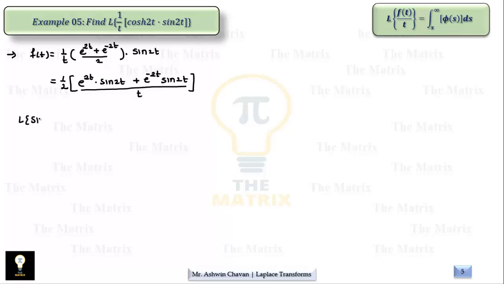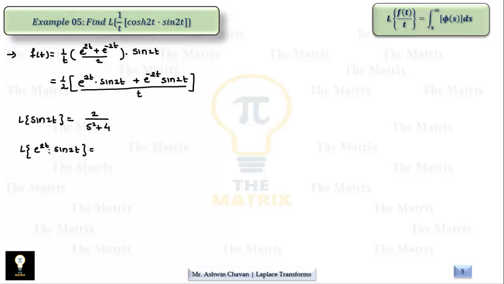So Laplace of sin 2t, we know it is a upon s square plus a square, that is 4. Now attach e raised to 2t into sin 2t. So we know this is the first shifting theorem's effect. What is first shifting theorem?